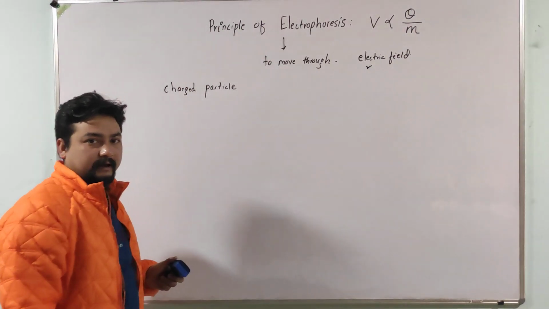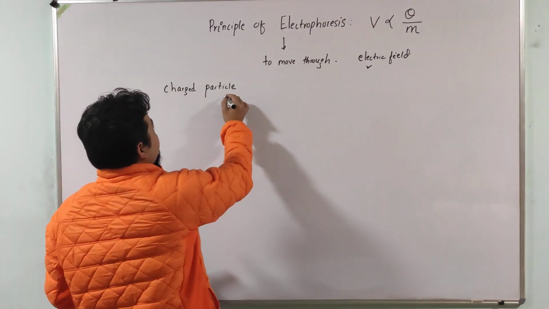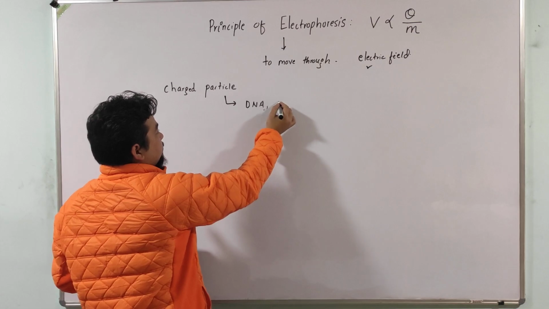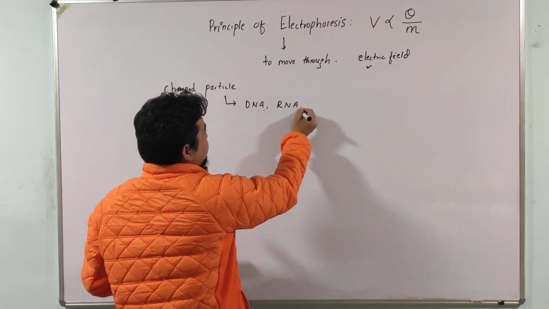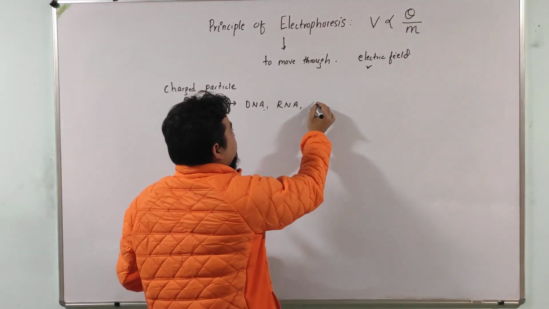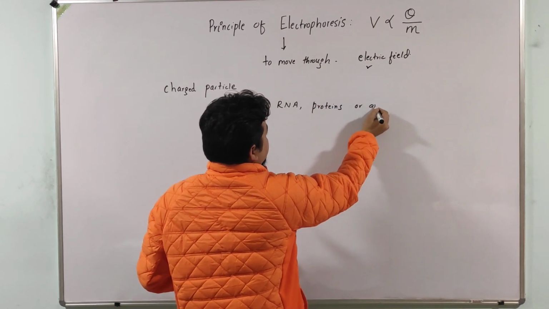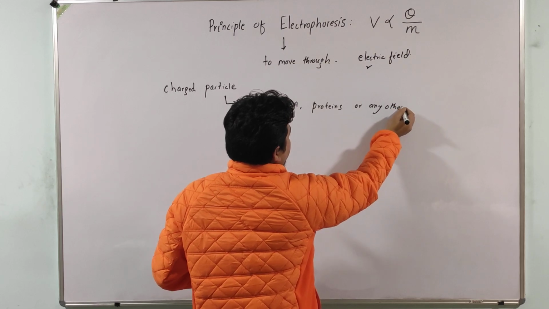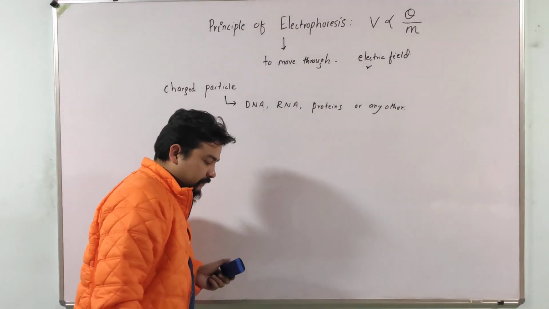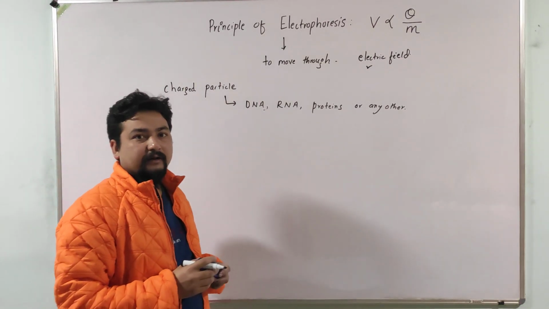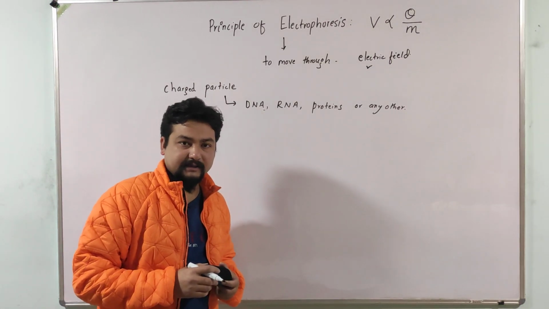All right, and the charged particle can be DNA, RNA, proteins, or any other. Okay, and during the movement process they get separated on the basis of charge and mass.